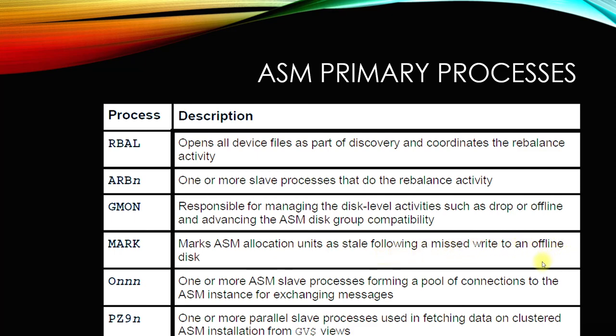If a specific disk is offline, it informs the ASM instance whether the particular disk is offline or not. ONN is one or more ASM slave processes forming a pool of connections to ASM. You don't need to mug it up, but you need to know all these processes, so that when you run ps -eaf | grep asm, you will see all these processes running.